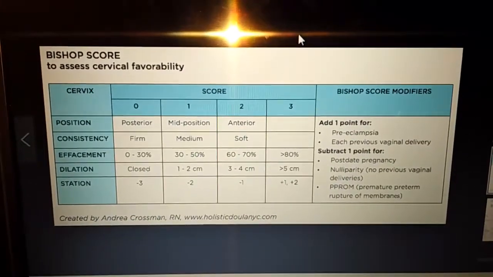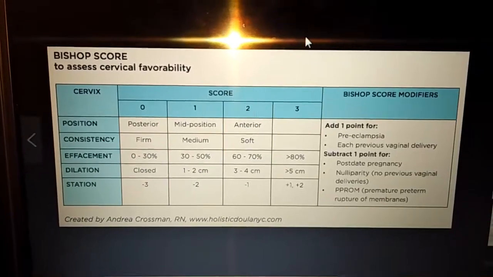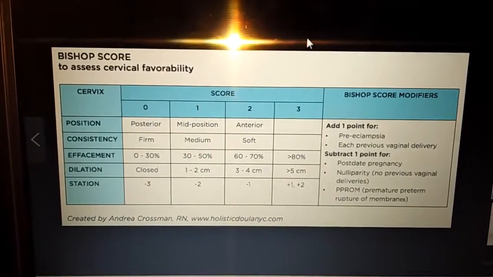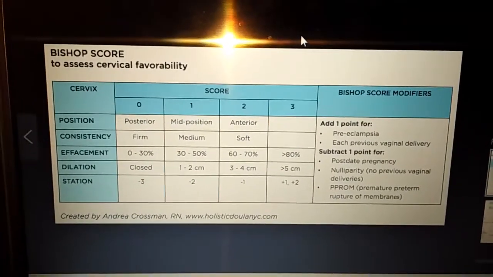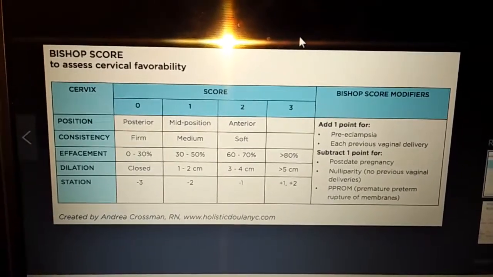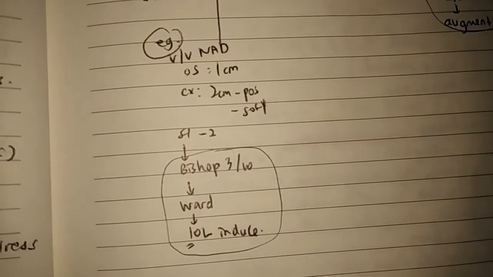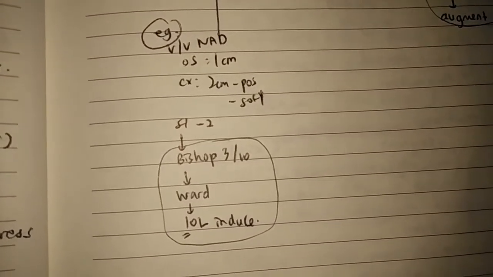Okay, this is the Bishop scoring for cervical assessment. For Bishop score more than 5, we augment; less than 5, induction. This is an example of a case where we induce.